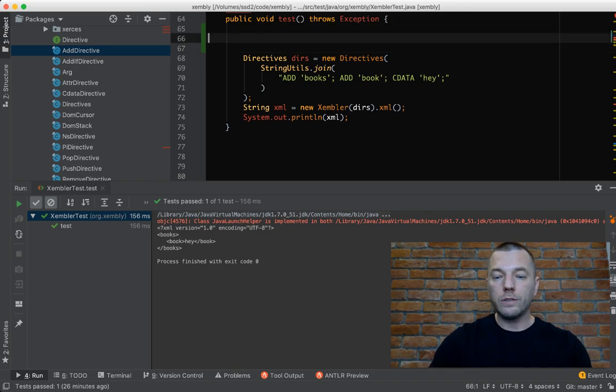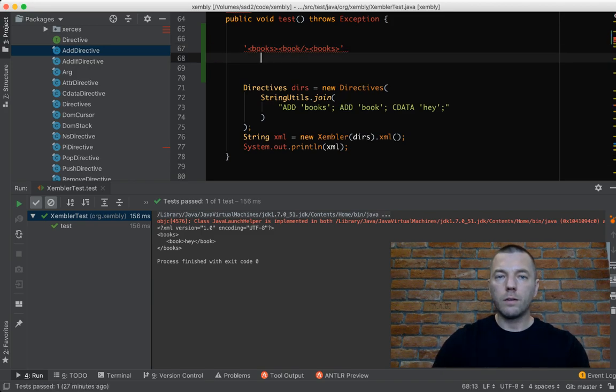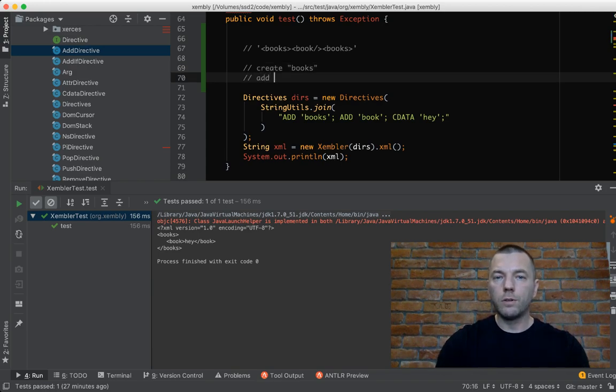So in order to create the document which would look like this, like we just saw it, books, and then book. So in order to create the document of this structure, first I need to create books, and then I need to add book into it.